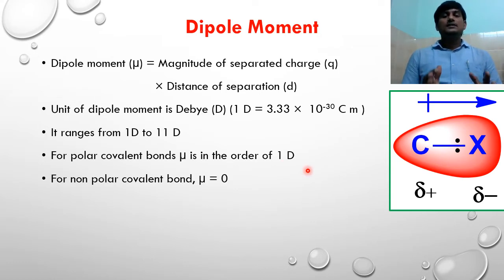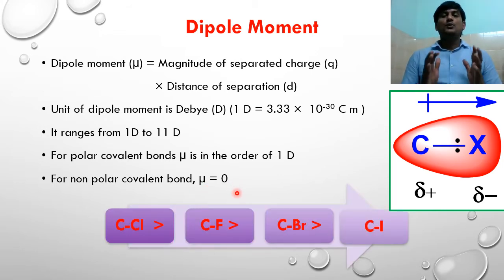And if you consider dipole moment of CX bonds, if you take electronegativity values, the CF bond should have more dipole moment when compared with other bonds. But the dipole moment not only depends on electronegativity difference but also depends on distance between two dipoles.